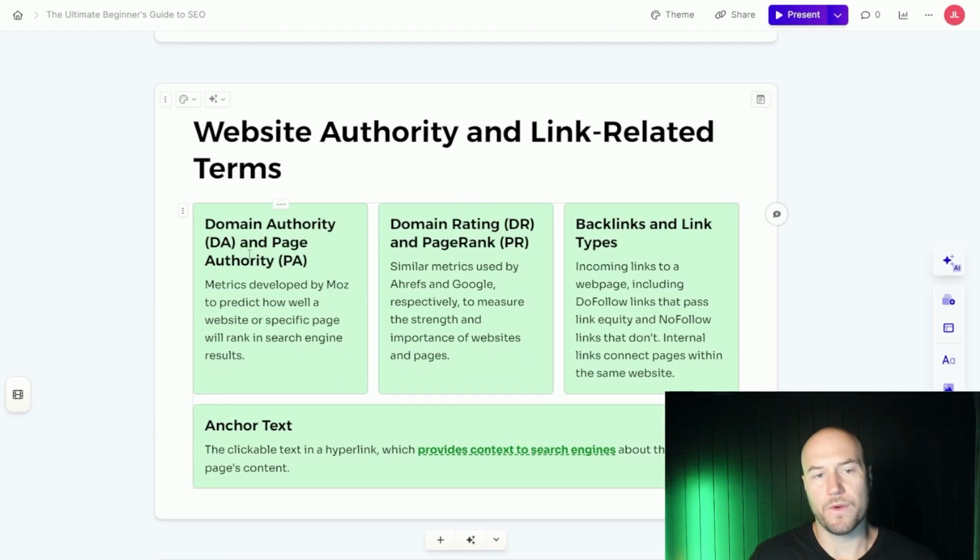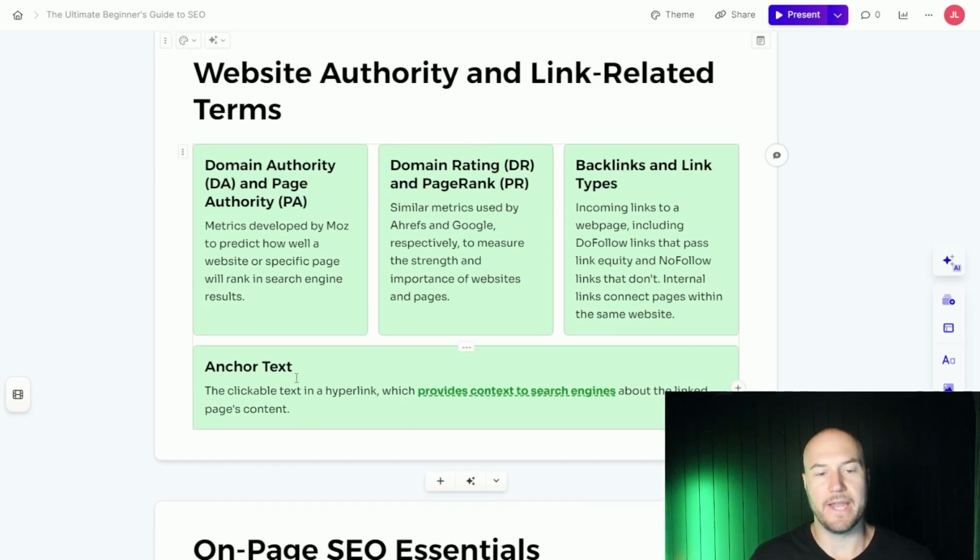Now, some website authority and link related terms. These are general terms you'll likely hear from an SEO perspective regarding links and then the strength of a website as well. And we have things like domain authority and page authority, domain rating or page rank, page rating, URL rating, backlinks and link types, and then anchor text. As an example here, the clickable text in a hyperlink or a link, which provides context to search engines about the linked page's content, is the anchor text. In most cases on many websites, it's going to be blue underlined text, and that's the anchor text.